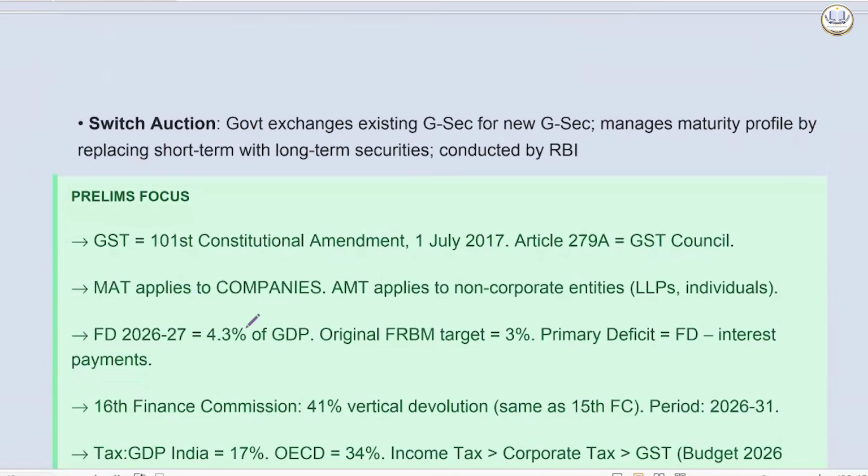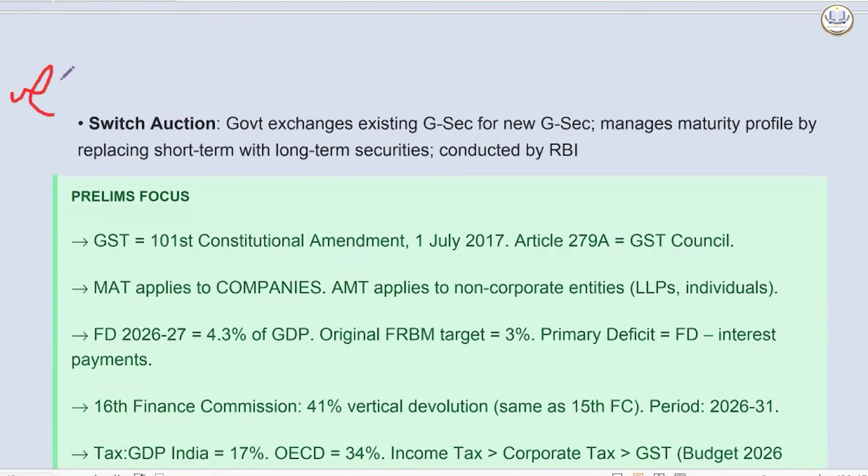Then we have switch auction. Government exchanges existing government securities for new government securities. So it manages the maturity profile by replacing short term with long term securities. It is conducted by RBI.